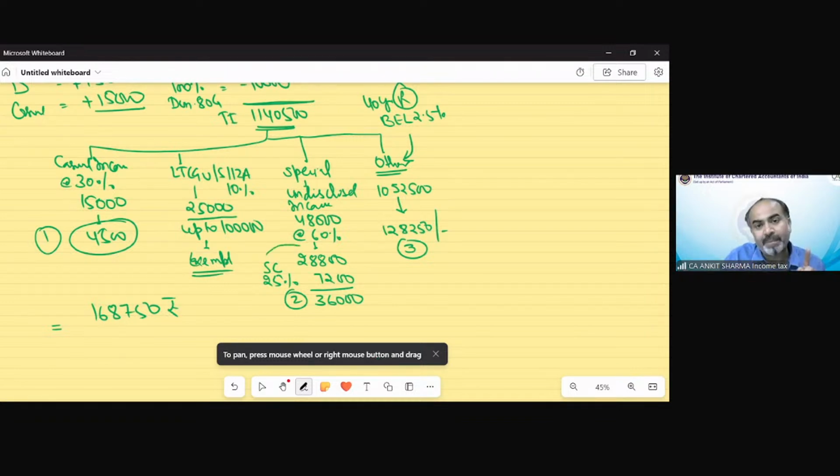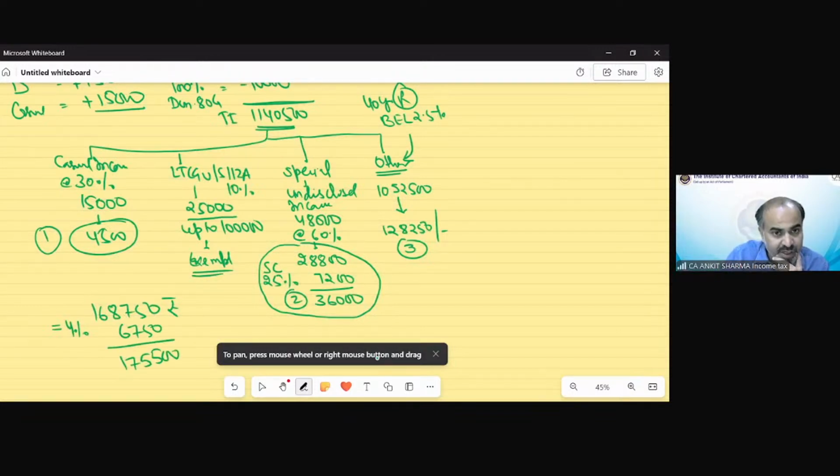Surcharge would only be applicable in case of undisclosed income, at a fixed rate of 25%. Now cess would be applicable on all these values together. The 4% cess would be 6,750. So total tax would be 1,75,500 rupees in this scenario.